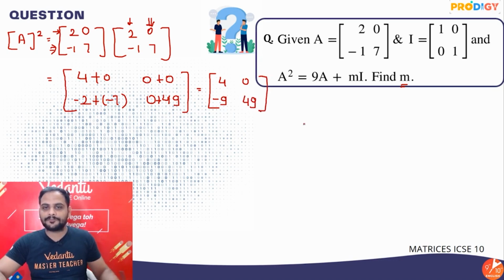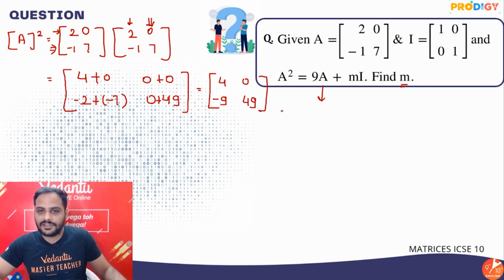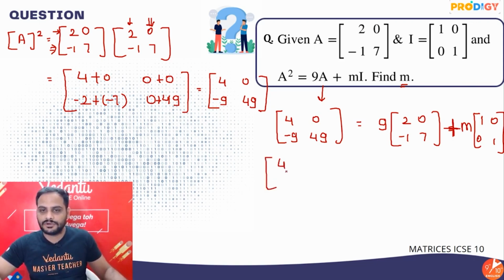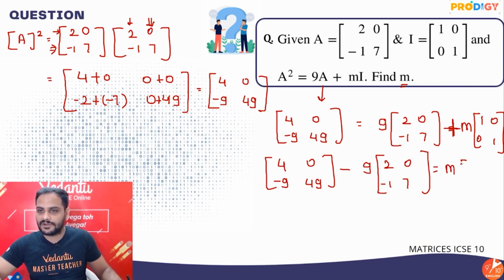This is A square. So let's use this equation now. A square, which is 4, 0, minus 9 and 49, minus 9 times A, which is 2, 0, minus 1 and 7, is equal to m times I. Alright, plus over here, plus over here. So if I shift 9 times A over there, it will become minus 9. So 4, 0, minus 9 and 49 minus 9 times 2, 0, minus 1 and 7 is equal to m times of this matrix I.